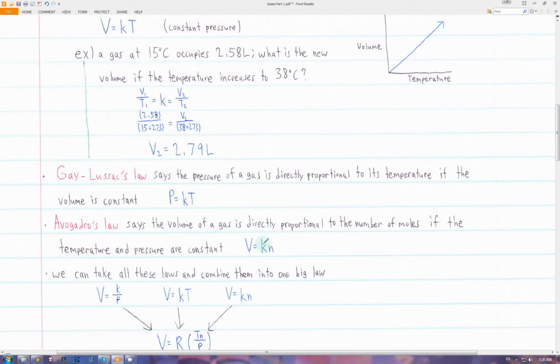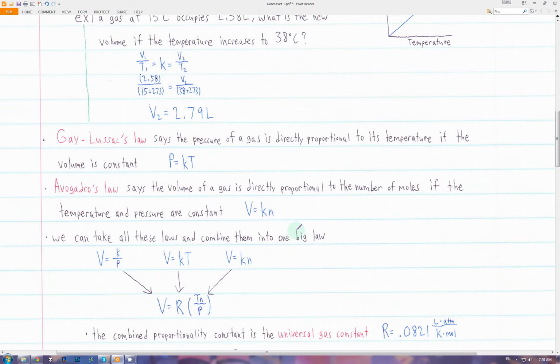So, now if we solve for V in all of these laws, we find that the volume of a gas is directly proportional to the temperature, the moles, and 1 over P, the pressure. So if we combine all of these laws into one big law, we get that the volume is proportional to the temperature and the moles over the pressure.